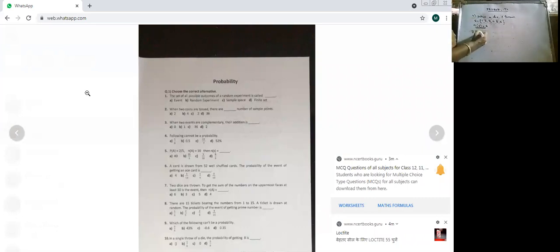And when 2 dice are thrown, S is equal to (1,1), (1,2), (1,3), (1,4), (1,5), (1,6), like that. (2,1), (2,2), (2,3), (2,4). Till what, students? (6,1), (6,2), up to (6,6). And you have n(S) is equal to 36.